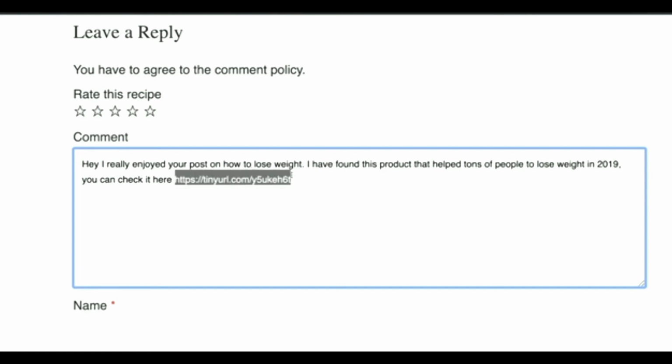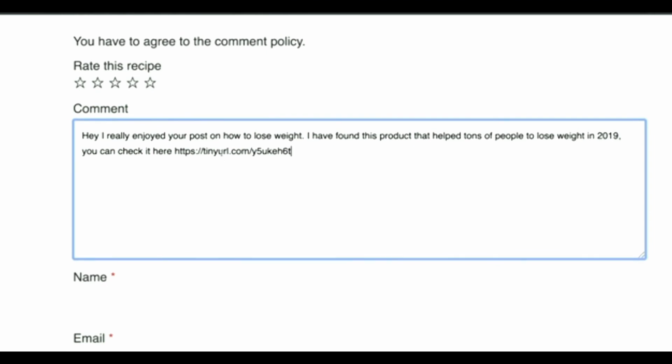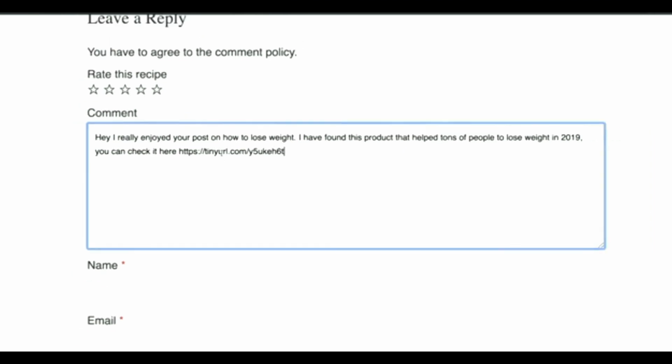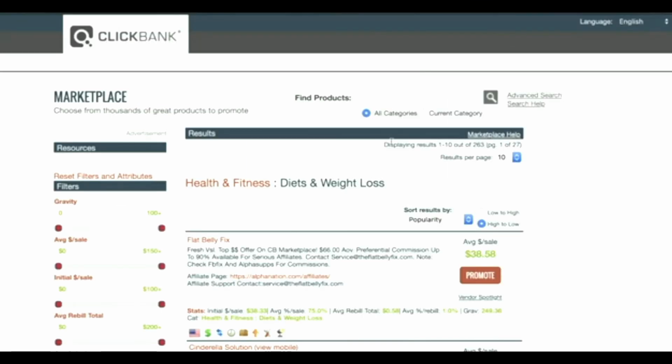So this link, as I said, when someone clicks on this link, you're going to send them to the product, and if they actually like the product, the weight loss product that actually sells like crazy, thousands and thousands of sales per day are coming from this product, and millions of dollars per month are made from this product.